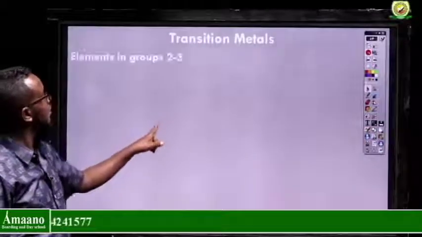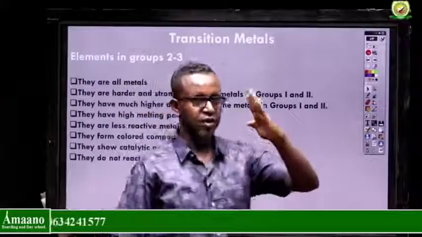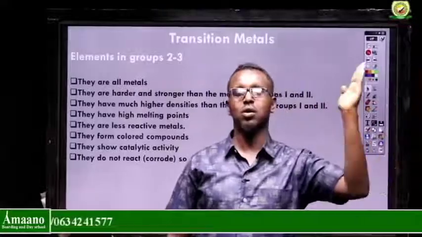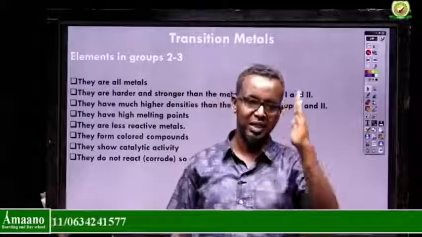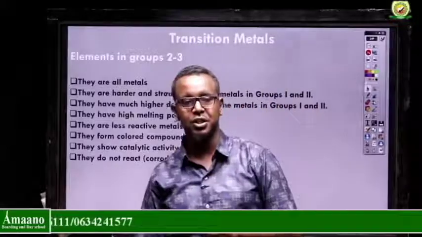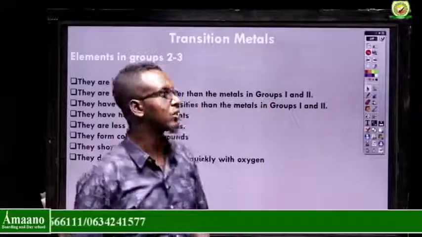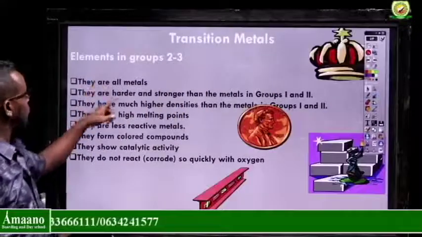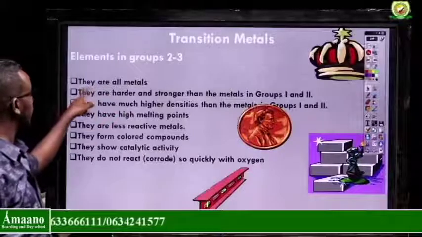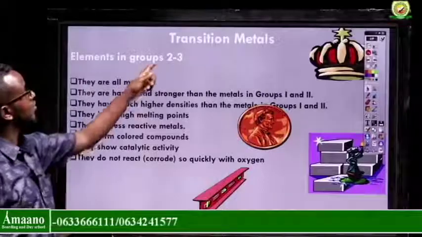So transition metals. You see, group 1 metals are the first column of the periodic table. Group 2, what we call alkaline earth metals, are the second column. What about transition metals? They are in between group 2 and 3. These are called transition metals. They have properties. They are all metals, number 1.